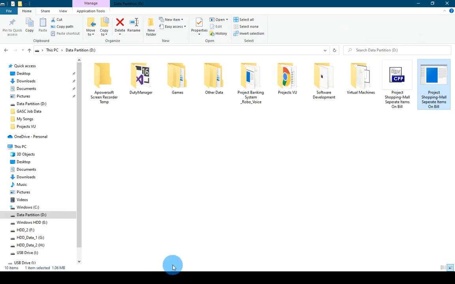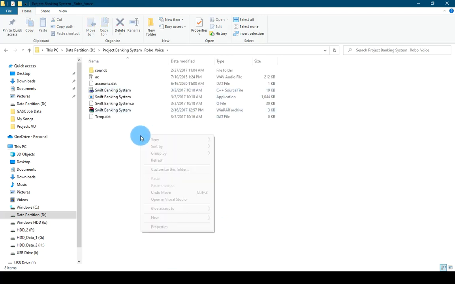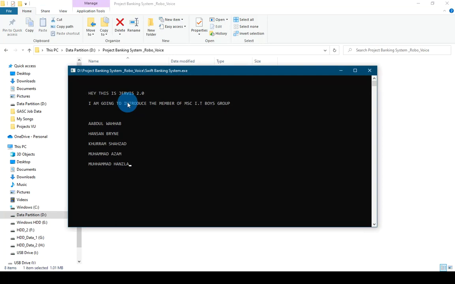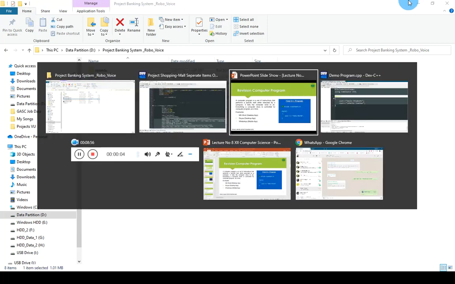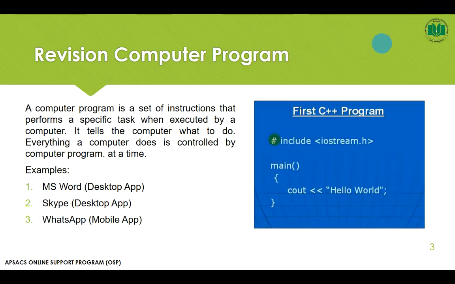You may go more complex by adding some voice to your program. This will go for a very high level or complex program. For example, I have written this program, which says, Hi, this is Jarvis 2.0. This is a voice program. You may go very far with C++, and you may do many things with your C++. So this was a simple program. I have shown you a simple program and a complex program. So this is our basic task, to grow with the simple program and then create some other programs which are a little more complex.